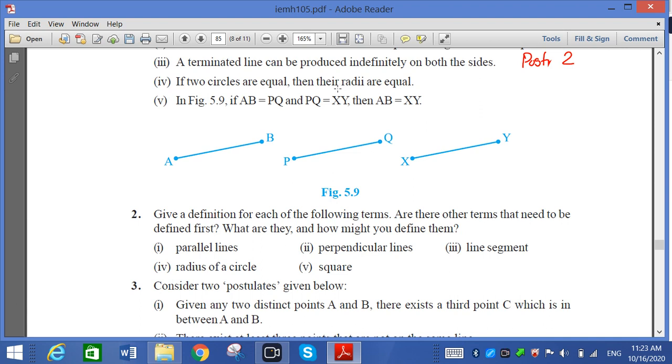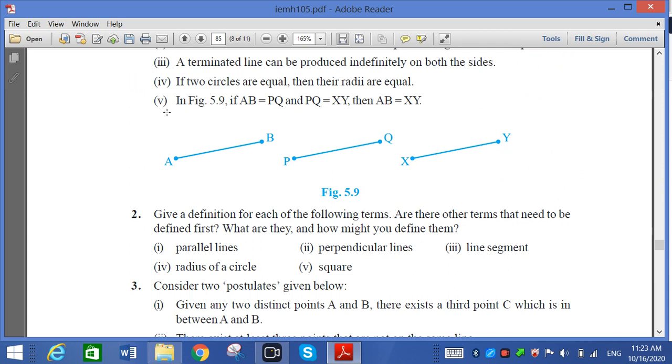One is that one circle coincides with the other circle. If I draw one circle and make another coincide with it, they are two equal circles with the same radii, or two different circles that both have equal radii. So this is also true.